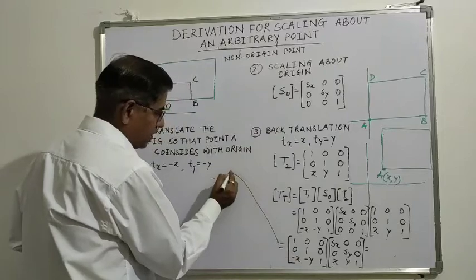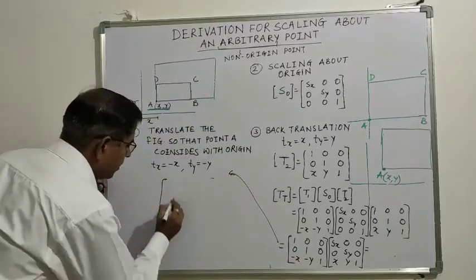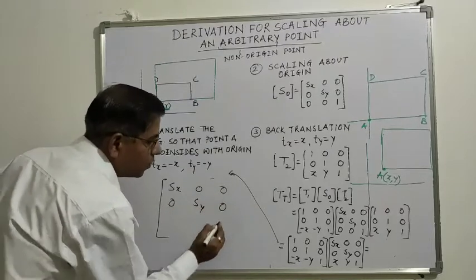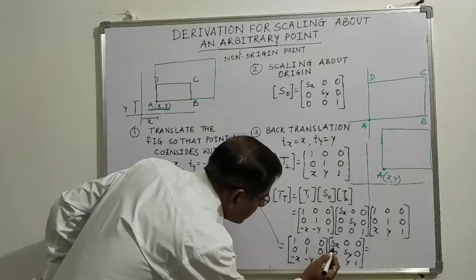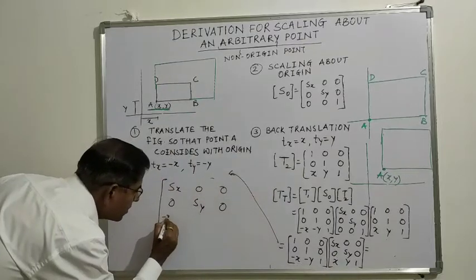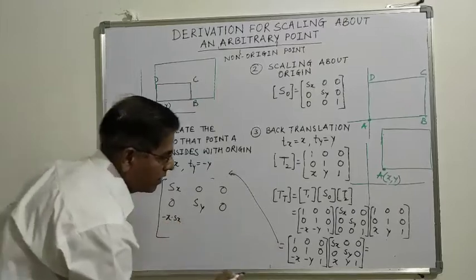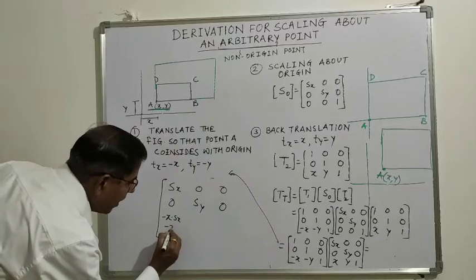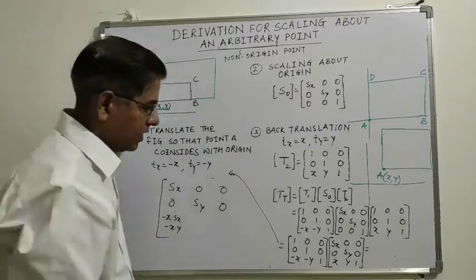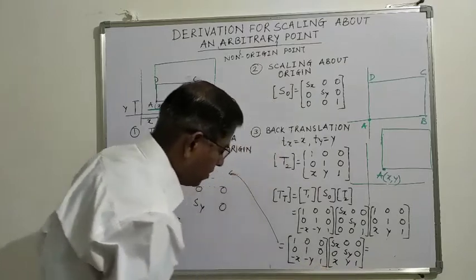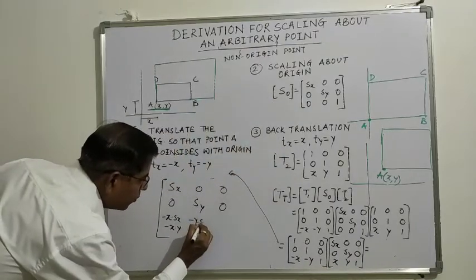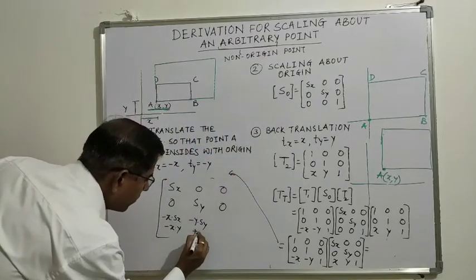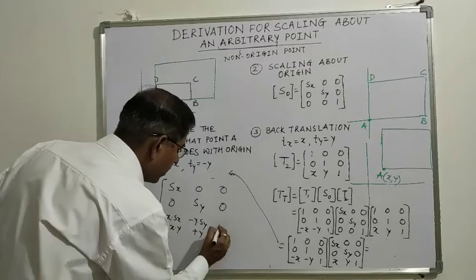So the answer of this will be Sx 0 0, 0 Sy 0, and the last row is minus x into Sx, minus x into y, then minus y into Sy plus y, and last is 1.